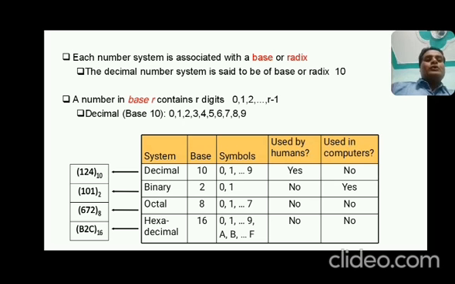Now come to the octal number system. Octal is 0 to 7, used by human? No. Used by computer? No. And hexadecimal? Not used by both human and computer, because the computer can understand only digital signals, digital numbers. And digital means digits 0 and 1, which is binary. Whenever I want to transfer or convey my message in the form of a signal, that is an analog signal, and an analog signal can be in an octal packet or in a hexadecimal packet. So these are different things. Okay, come to the next slide.